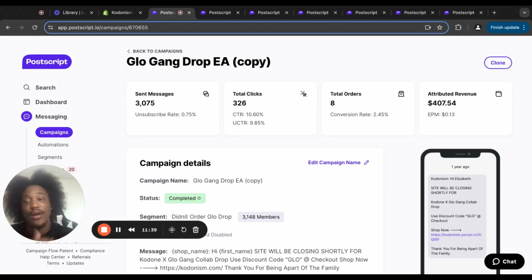And I can see that. I'm like, okay, maybe I need to do a bigger discount. Maybe I need to keep certain items up or restock certain items. In this situation, on this specific drop, everything was pre-made. So I believe the reason why these 326 people didn't convert a lot is because there was not enough stuff left over for them to buy, because everything was pre-made for this drop, and a lot of people wanted certain items from this drop. That's why this one probably is not higher. But it's always A/B testing and understanding your customers, and I understand that.